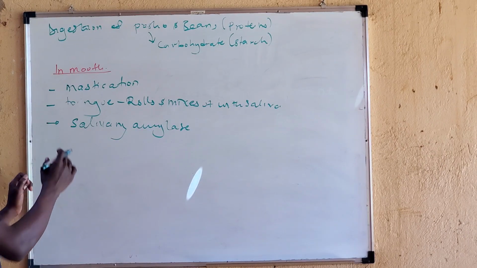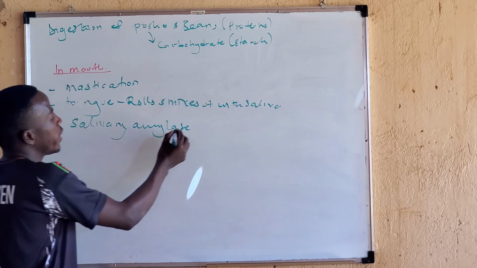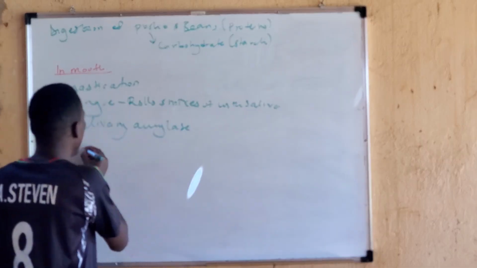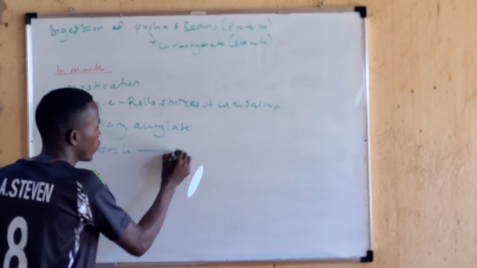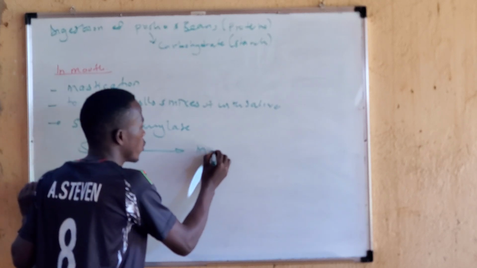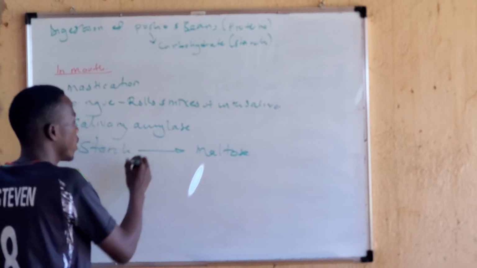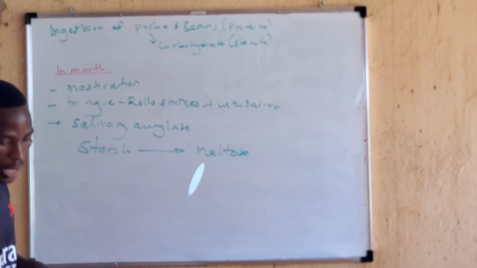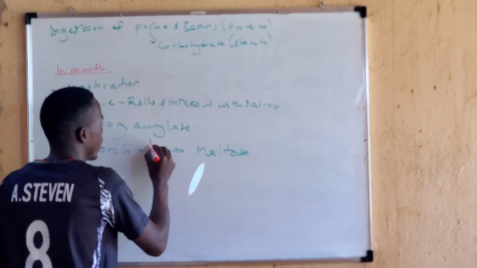Okay. Now, salivary amylase from the saliva comes in to break down starch to maltose. Starch to what? To maltose. So, we are busy breaking down the starch to maltose using salivary amylase. Am I clear? Salivary amylase.